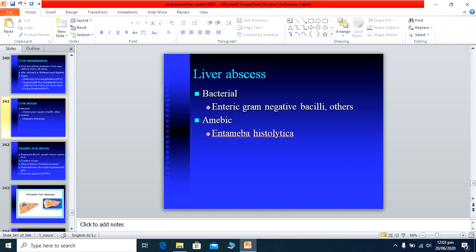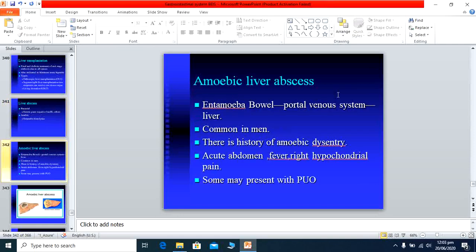The bacterial abscess is called pyogenic abscess, and the amoebic one is called amoebic liver abscess. First we will discuss the amoebic liver abscess. Basically this is the abscess which is caused by Entamoeba histolytica, a protozoa. Okay, this is from where this comes.